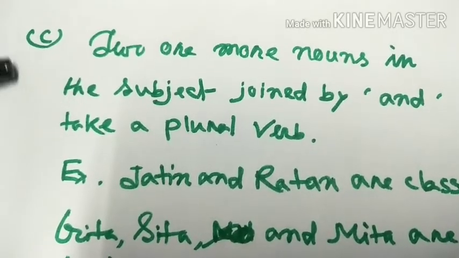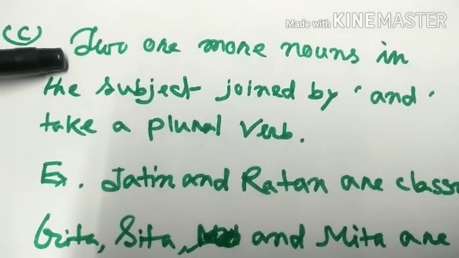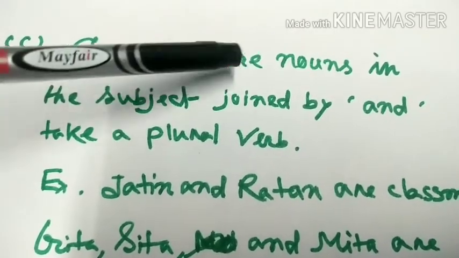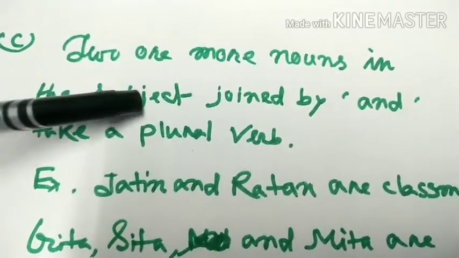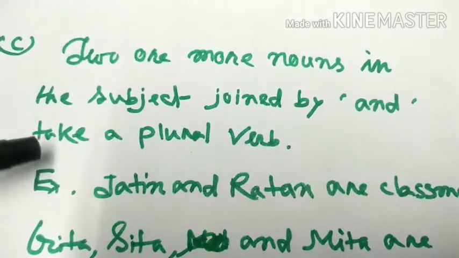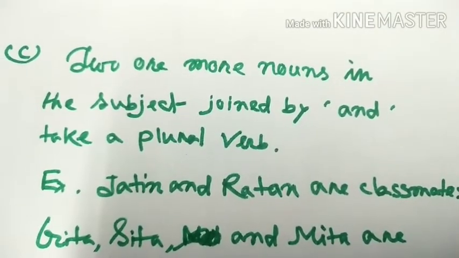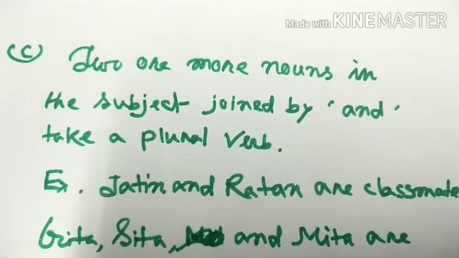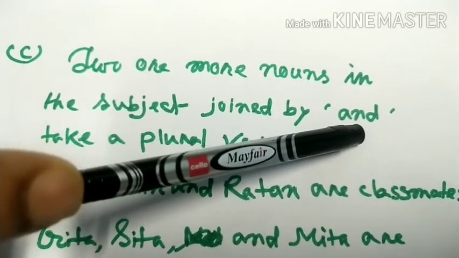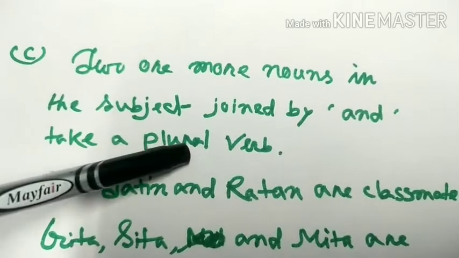Let us focus on this. Two or more nouns in the subject joined by and take a plural verb. That means if two or more nouns are joined by and, then take a plural verb.